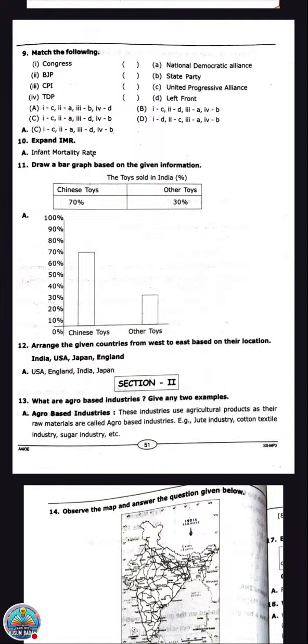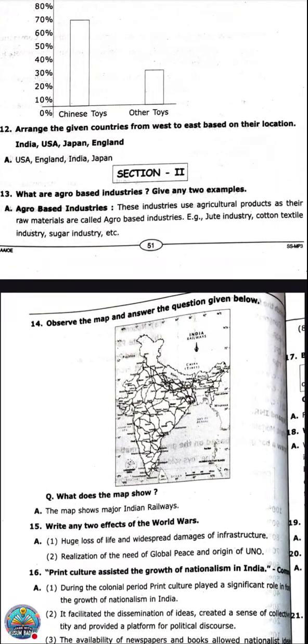Okay, now the next question, what are agro-based industries? Very clear, this answer most probably you know. The industry which uses agricultural products is called an agro-based industry. Industries that use agricultural products as their raw material are called agro-based industries. Examples: jute industry, cotton textile industry, sugar industry, etc. Now the next question.